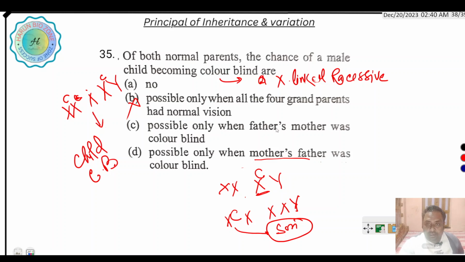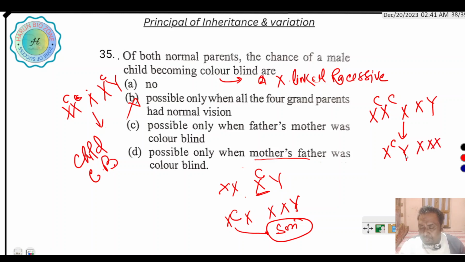Now father's mother. If father's mother is colorblind, then the father is also colorblind.